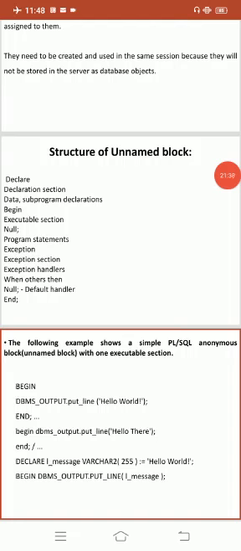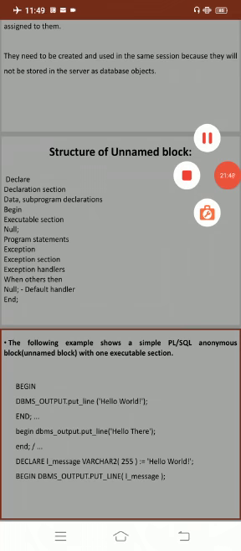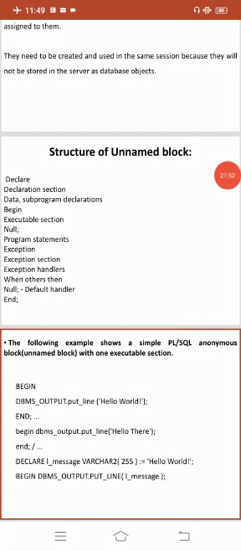So that is the brief introduction and declaration syntax, the 3 parts: declaration part, executable part, and the exception handling part, and a very simple example for the anonymous block, which is nothing but the unnamed block.